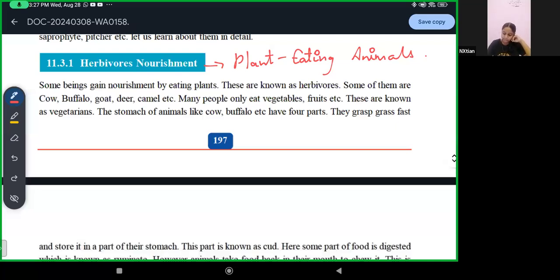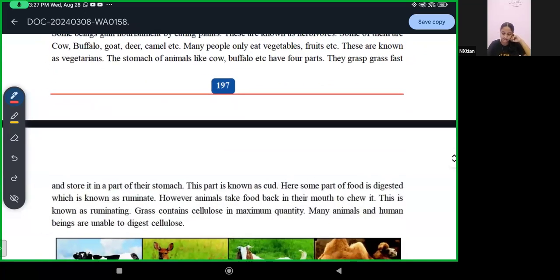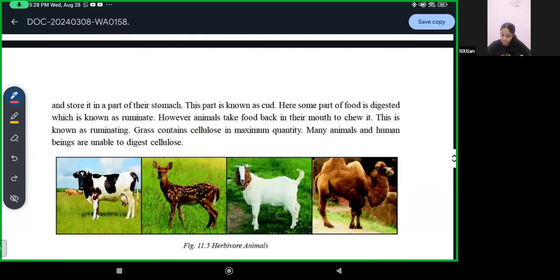They eat grass fast and store it in a part of their stomach. The stomach of animals like cow, buffalo, etc. has four parts. This part is known as the rumen, where some of the food is digested. However, some animals take food back into their mouth to chew it. This is known as ruminating. Grass contains cellulose in maximum quantity. Many animals and human beings are unable to digest cellulose.